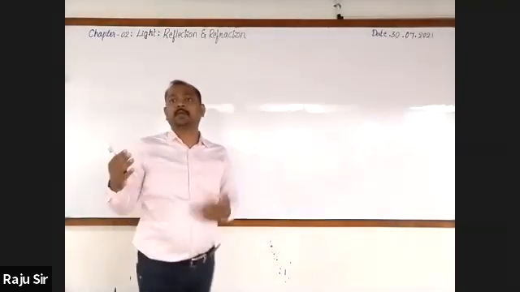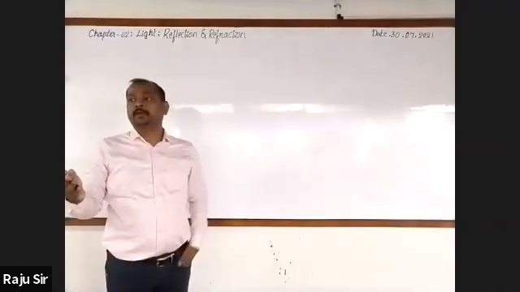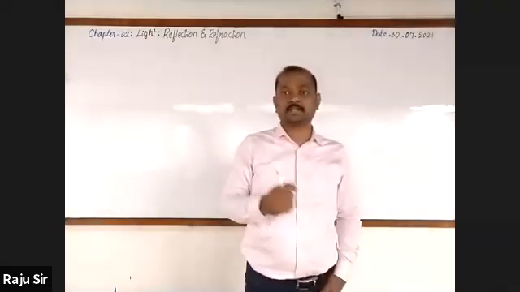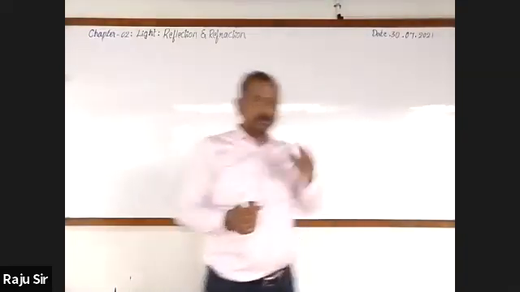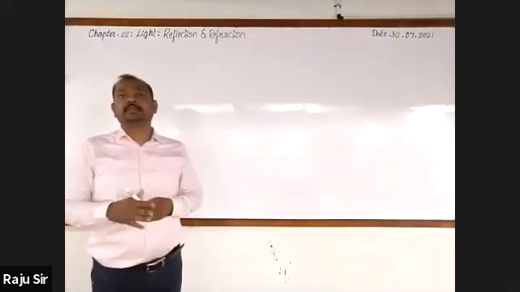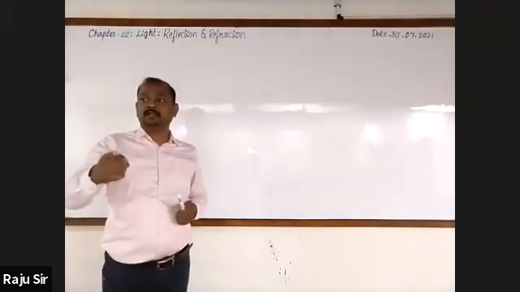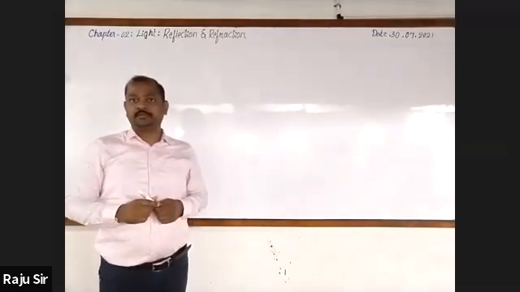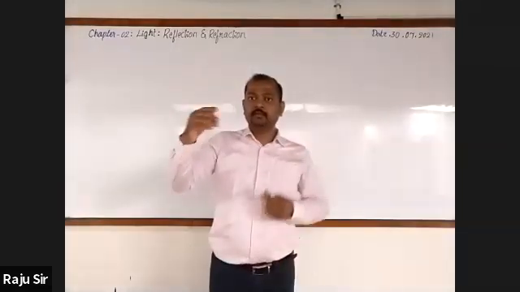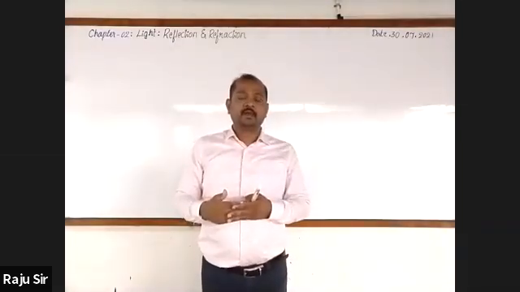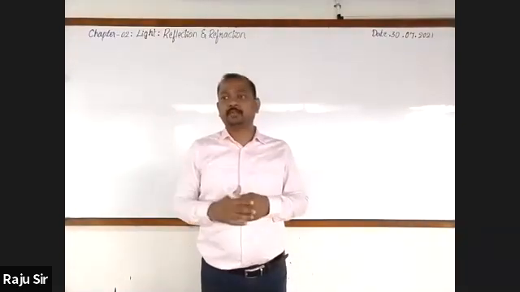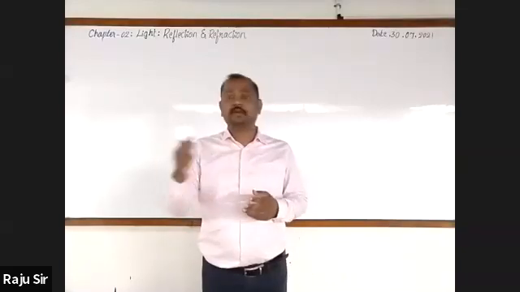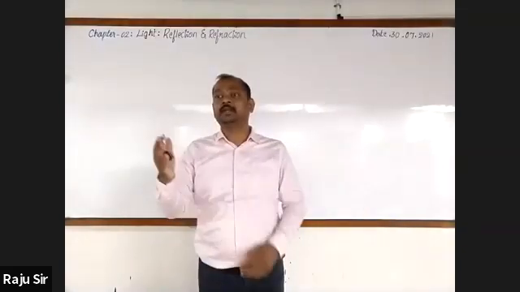Then after that, we came across an experiment to show refraction of light through a rectangular glass slab. There, we came across some terms like incident ray, refracted ray, and also emergent ray. Here, with respect to the glass slab, air is considered as the optically rarer medium, and glass is considered as the optically denser medium.